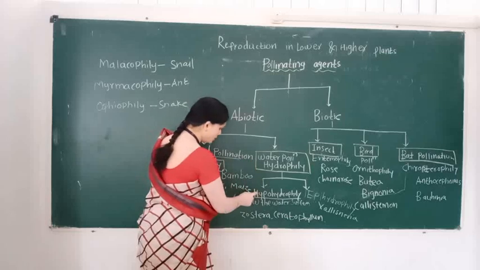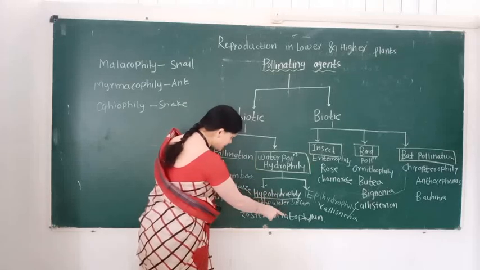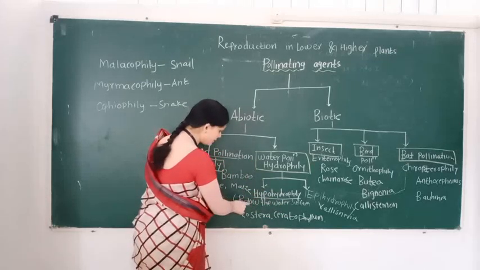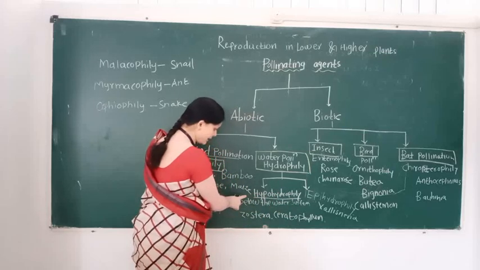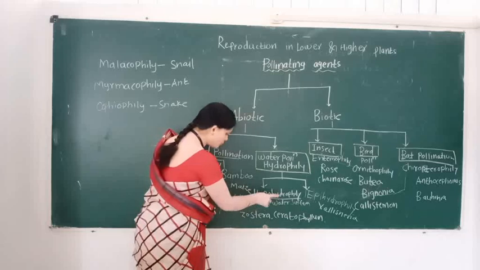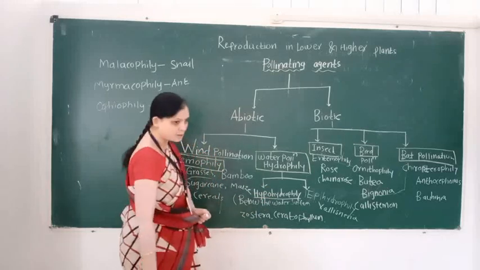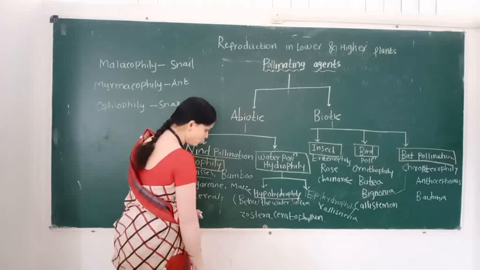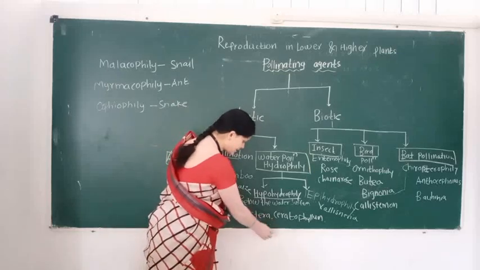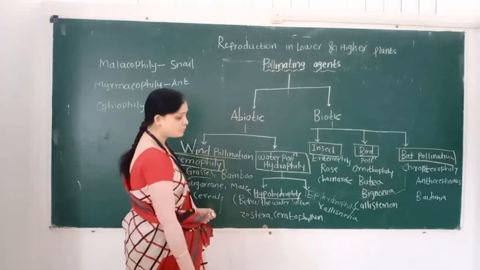And hypohydrophily means when pollination takes place below the water surface, then it is called hypohydrophily. Examples of hypohydrophily: the first example is Zostera and the second example is Ceratophyllum.